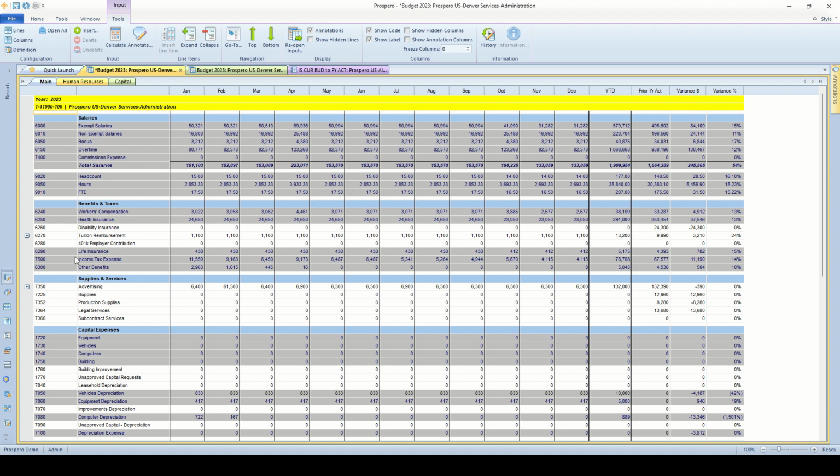The list of accounts here going down the left hand side is tailored for each individual budget manager. It should be just the accounts they need to see for the balances and for their input.